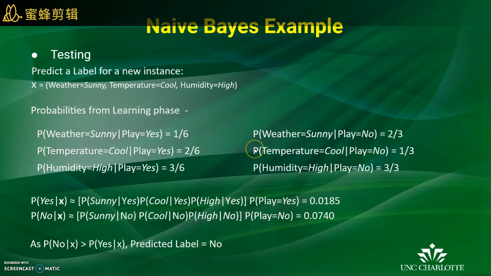So now that we have calculated the probabilities, we can plug them in our formula and predict the class for a new instance. So let's consider this instance X, where weather is sunny, temperature is cool and humidity is high. So these are our probabilities from the learning phase, and we just put them into our formula. So we basically multiply all our posterior probabilities, and finally we multiply the prior probability of that class. So we get the probabilities for two classes yes and no, which can be seen from the slide. And so here the probability for no is more than yes, so the predicted label in this case will be no.